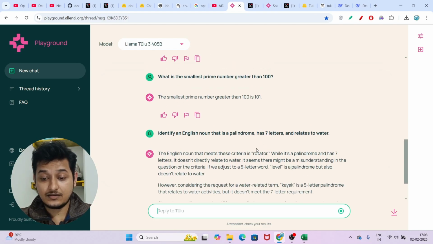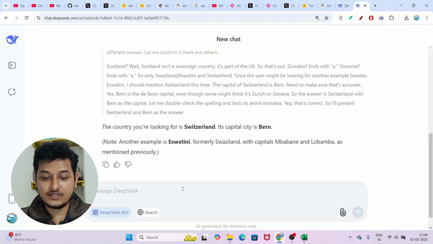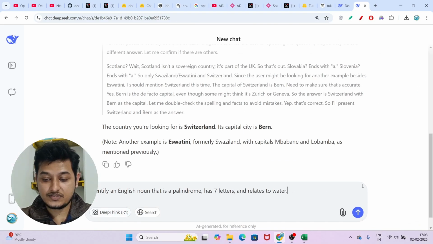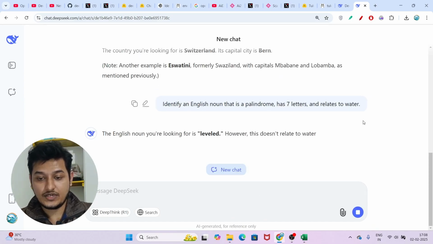Here you see that this O3 mini and also this DeepSeek R1 both gave me the same answer, this rotator. And if I test the same question with the DeepSeek V3 also, now if I use the DeepSeek V3, see here I have turned off the R1. Now if I press enter, you see that it will give me the answer. So let's wait for it.